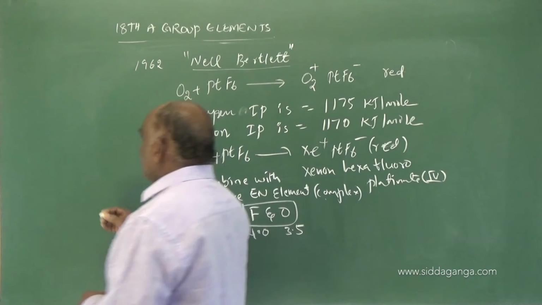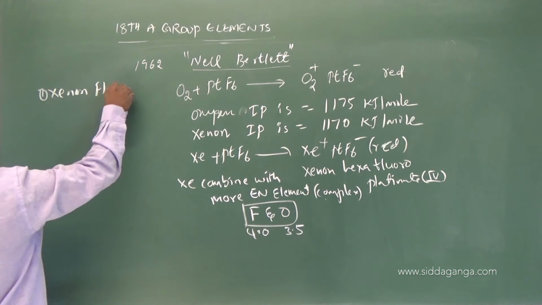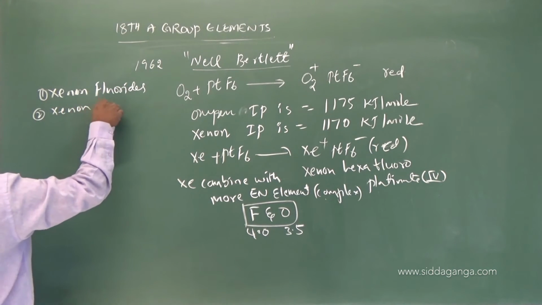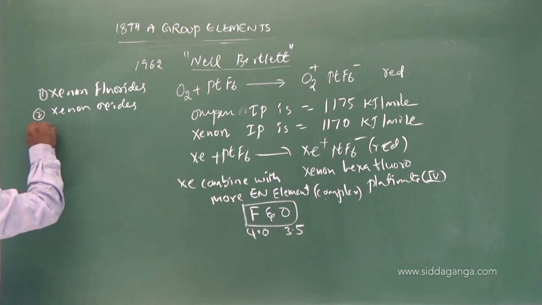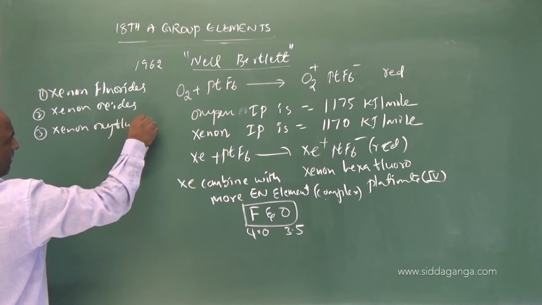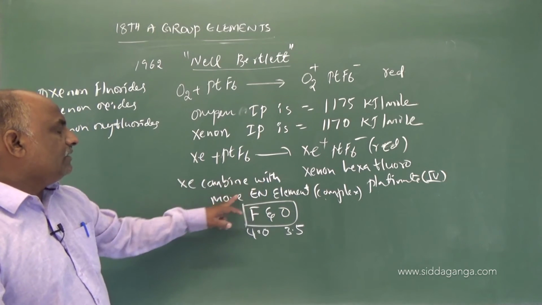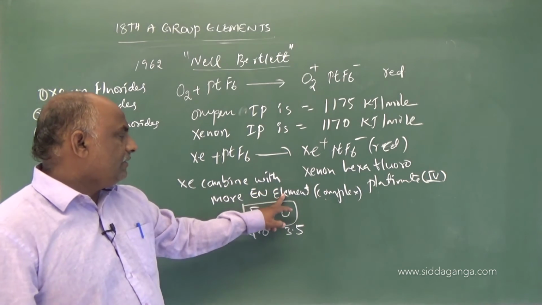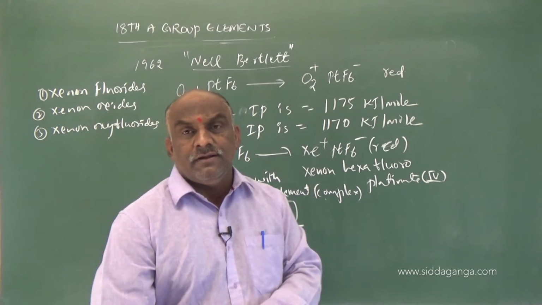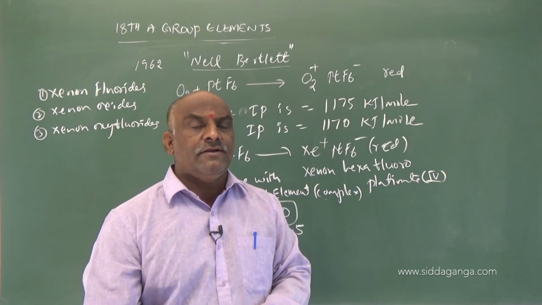What are the compounds? Number one is xenon fluorides. Number two is xenon oxides. Number three is xenon oxyfluorides. Xenon combines with more electronegative elements such as fluorine and oxygen. Xenon does not combine with chlorine and nitrogen because their electronegativity values are quite low.